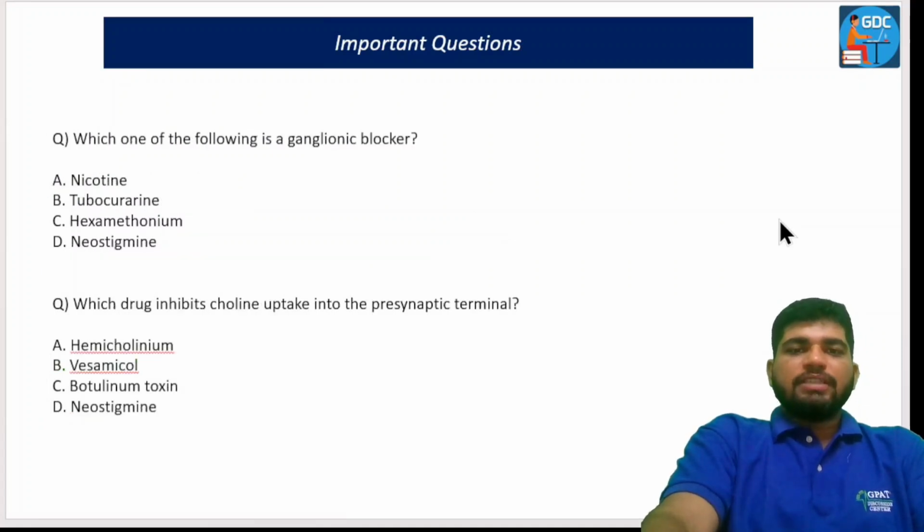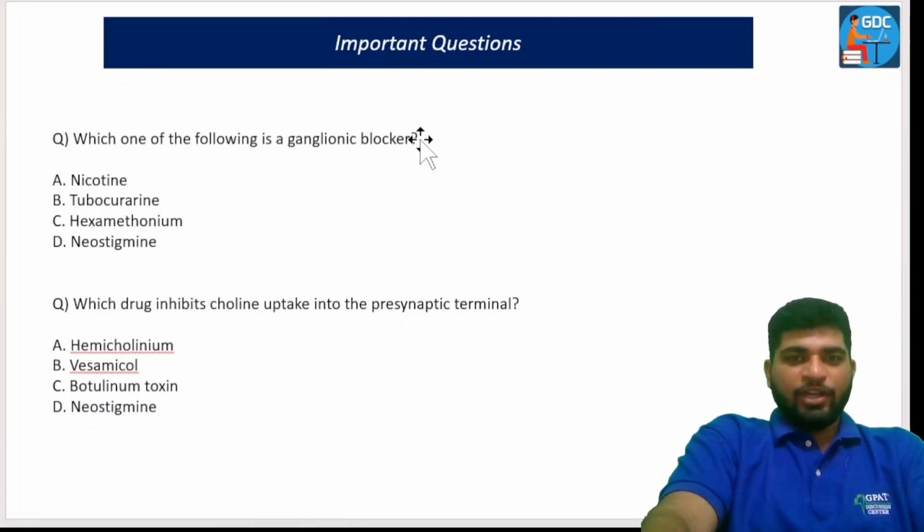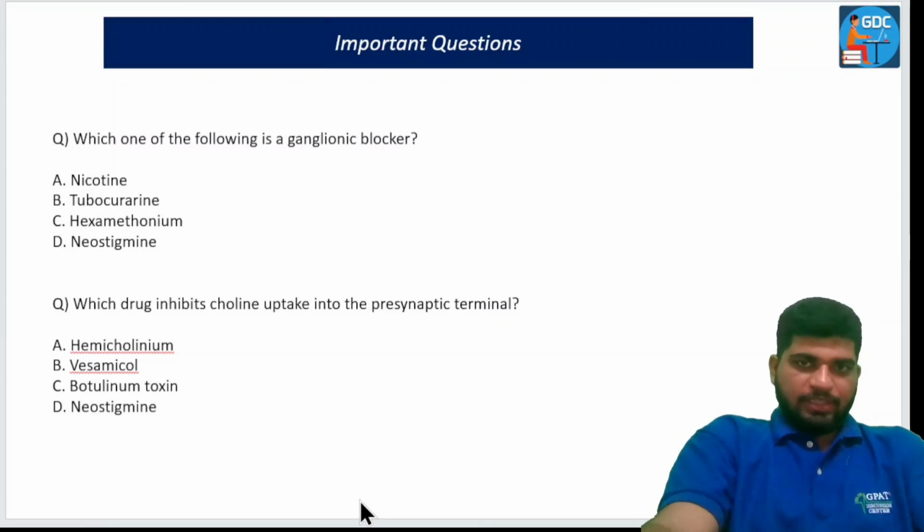Now, next question: which of the following is a ganglionic blocker? So here a selective ganglionic blocker is being asked in this question. Next question is: which drug inhibits choline uptake into the presynaptic terminal? You have 10 seconds to answer.